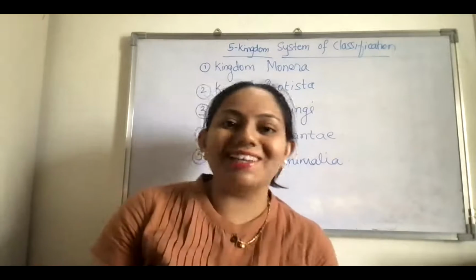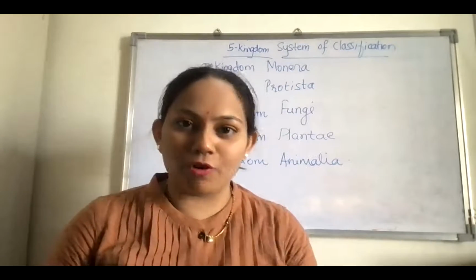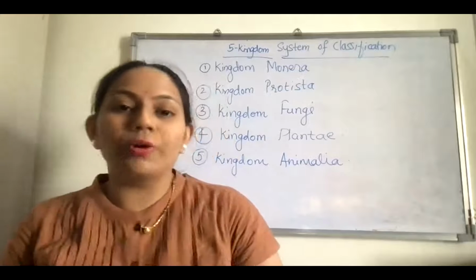So this five kingdom system of classification was given by Robert Whittaker in 1969.